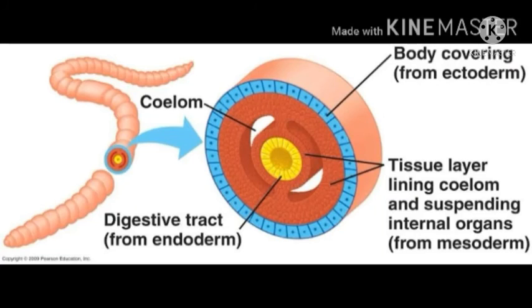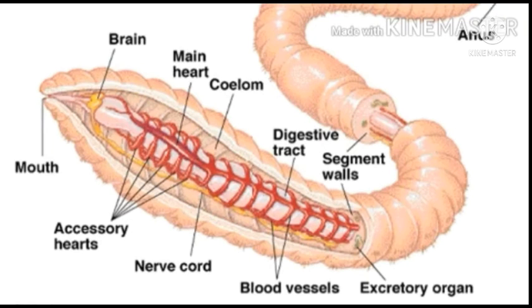Annelids have all three germ layers and thus are called triploblastic. They are coelomate animals, which means that they have a true body cavity or coelom. Annelids have organ system level of organization.